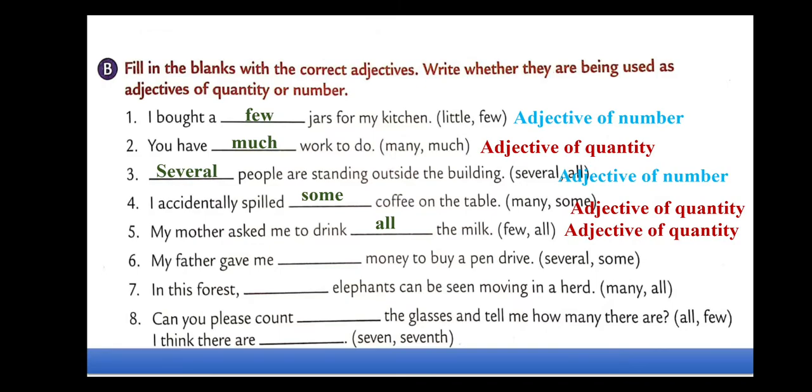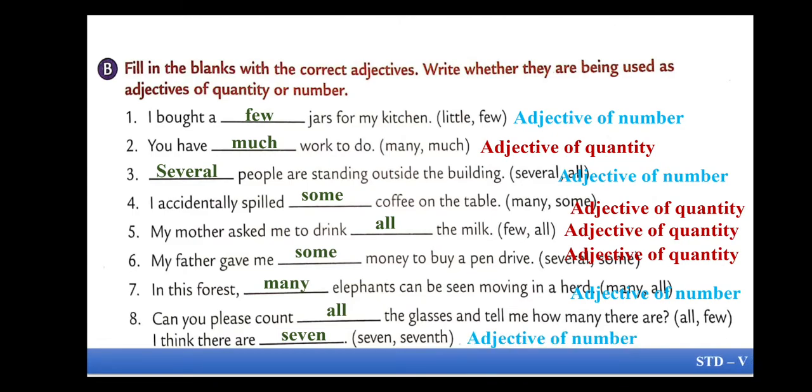My father gave me dash money to buy a pen drive. Some money to buy a pen drive. So it will be adjective of quantity. Seventh number. In this forest, many elephants can be seen moving in a herd. So can you count elephants? Yes, you can count. Can you please count dash glasses? All the glasses, and tell me how many there are. I think there are 7 glasses. Please take the screenshot or else pause the video so that you may continue writing.